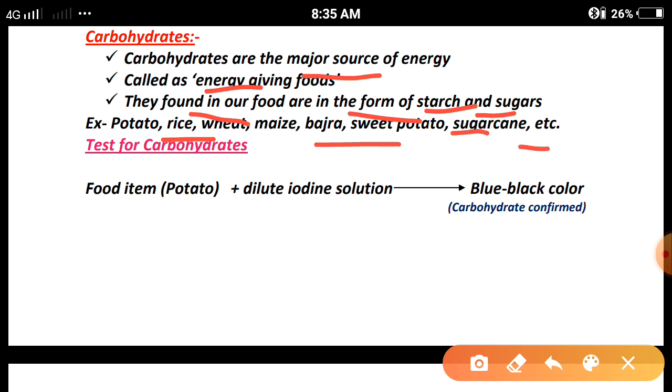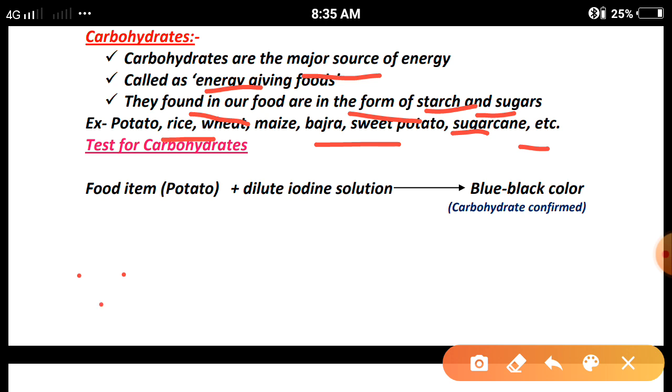So we are moving to the test for carbohydrates. What are the parameters and what are the tests to know about carbohydrates? Suppose you are given a mixture, and in that mixture more than one type of nutrient is present. How can we identify the carbohydrate food from that mixture? We have to perform a chemical test using certain chemicals.